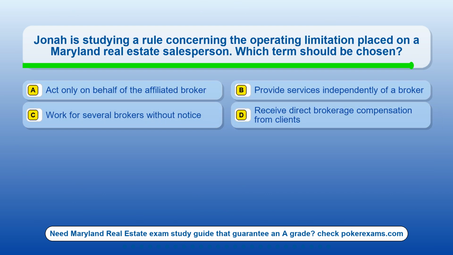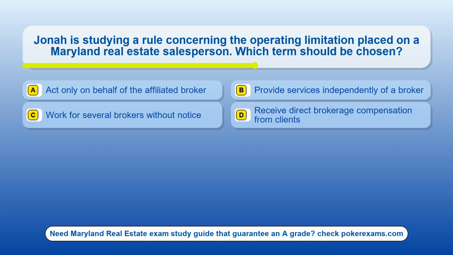Question 21. Jonah is studying a rule concerning the operating limitation placed on a Maryland real estate salesperson. Which term should be chosen? Option A, act only on behalf of the affiliated broker. Option B, provide services independently of a broker. Option C, work for several brokers without notice. Option D, receive direct brokerage compensation from clients.